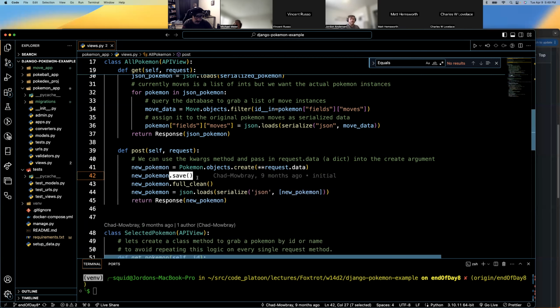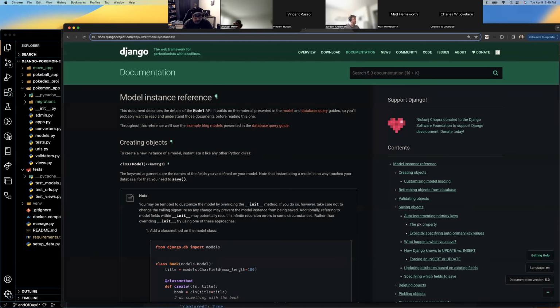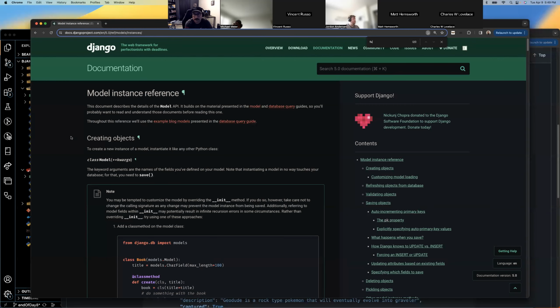From here, save, that writes to the database. Full clean. I feel like this should actually happen before then. But again, I'm rusty on full clean. So let's look it up together. Django ORM full clean. And this is, what does it do?